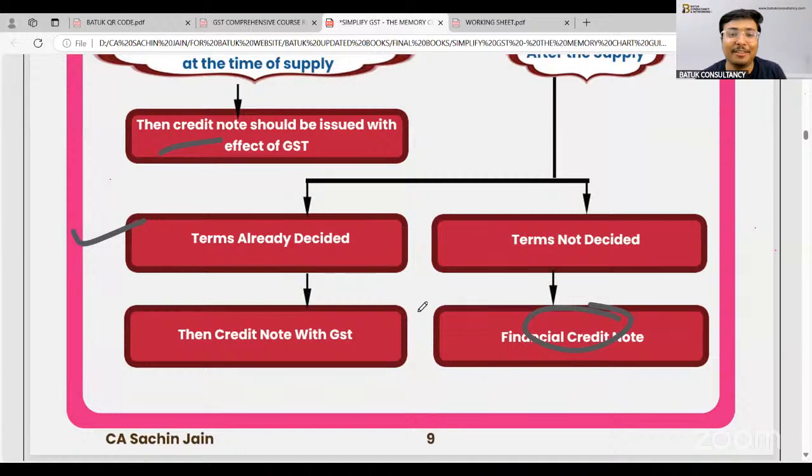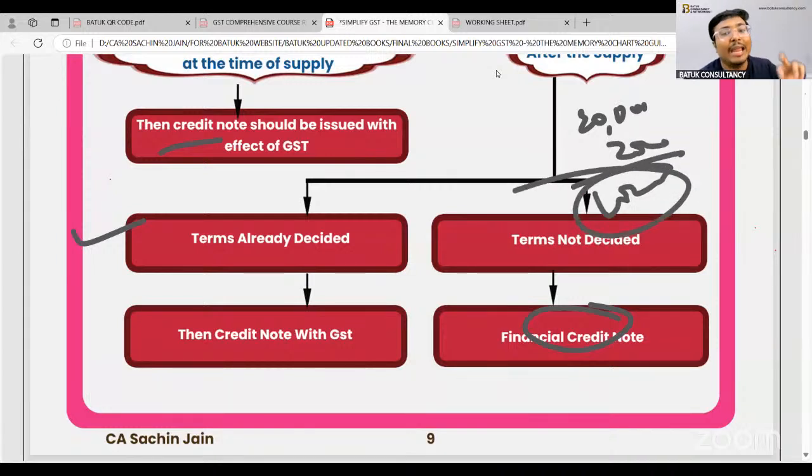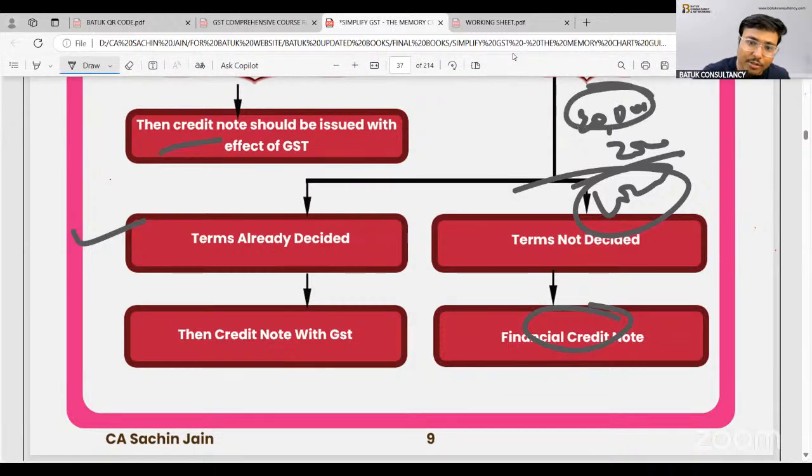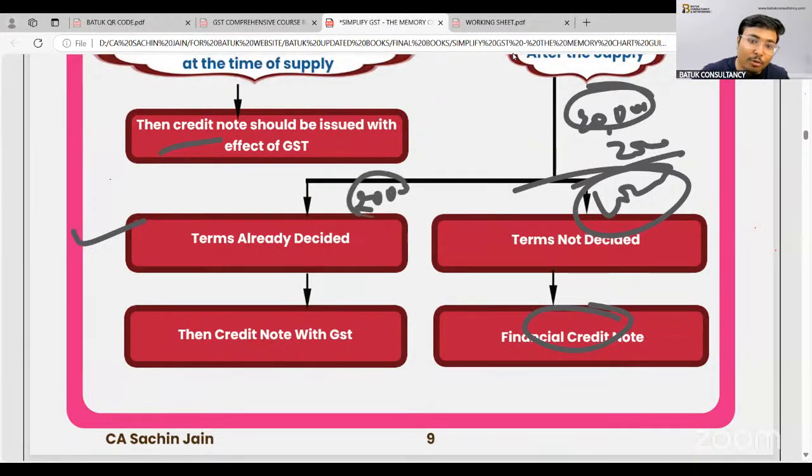Sir, we know GST will be charged after discount. Suppose your taxable value is 20,000 rupees. You have given a discount of 2,000. In that case, GST will be charged on 18,000 only. But suppose the terms have been decided after the supply, in such a scenario, GST will be paid on this 20,000 rupees. For the 2,000 rupees you have to issue the financial credit note.